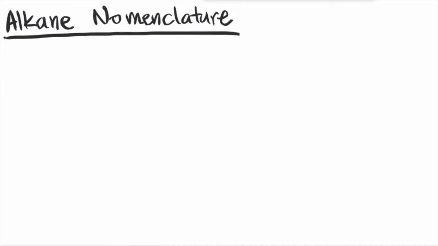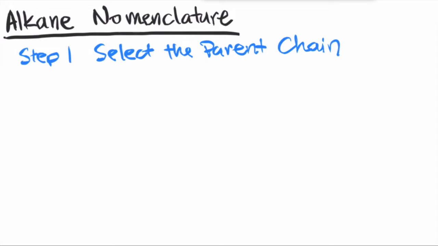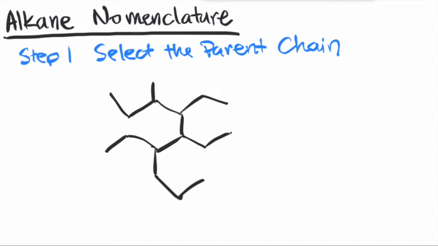There are 4 easy steps to naming alkanes. Let's go over them one at a time. Step number 1 is to select the parent chain. The parent chain is your longest carbon-carbon connection. For example, in this skeletal structure, what is your parent chain? So as you begin to learn this process, it is quite a process of trial and error. So try over and over again until you do find that you have your longest chain.